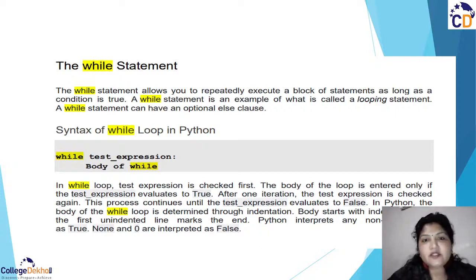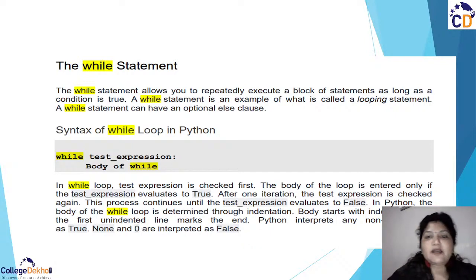The while statement allows you to repeatedly execute a block of statements. So you have some block of statements, some lines of code that need to be repeated a number of times. And the number of times is given in the condition part, as long as the condition is true. If your condition is true, then your loop will execute. If your condition becomes false, then obviously the looping part also gets stopped.